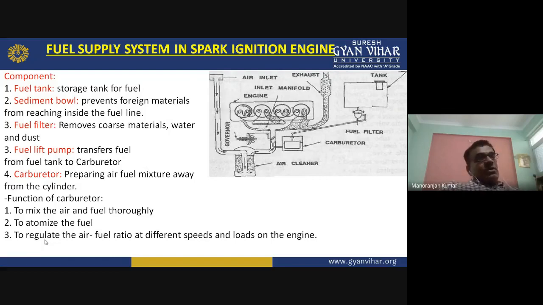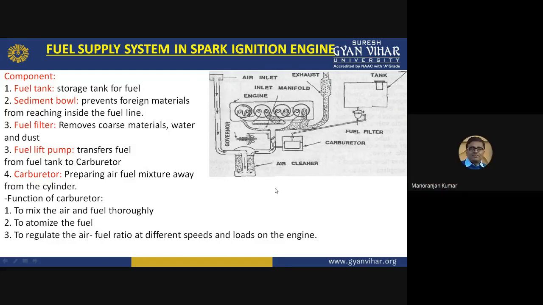First, to mix the air and fuel thoroughly, to atomize the fuel, and to regulate the air fuel ratio at different speeds and loads on the engine.